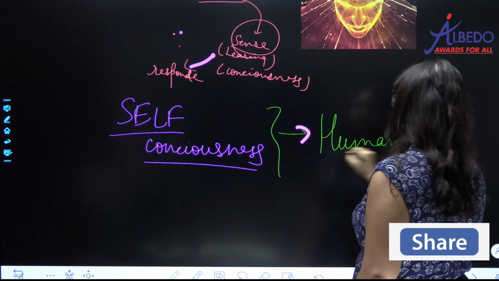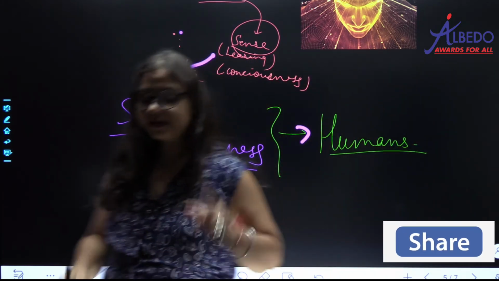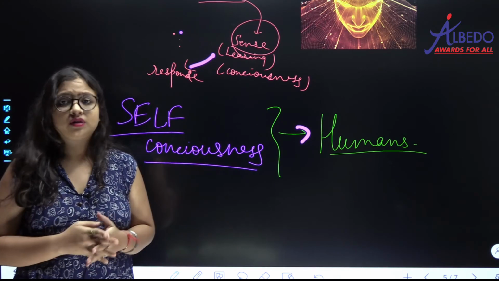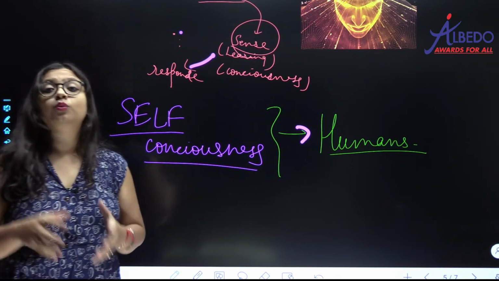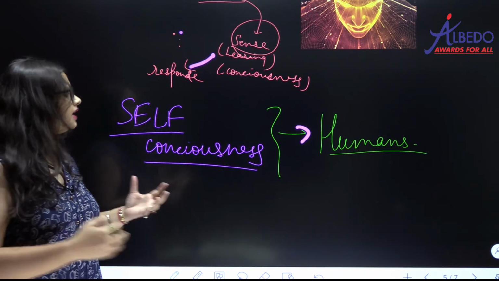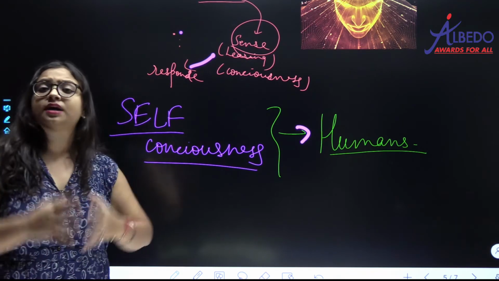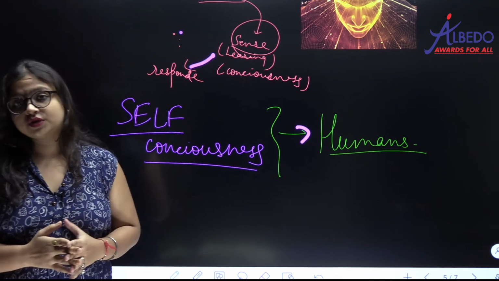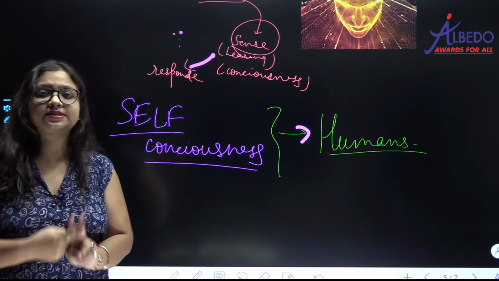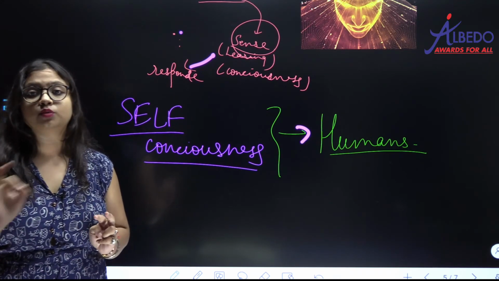Of only humans, है ना. Only humans have got self-consciousness. क्या गाय सोचेगी हम इतने मोटे हो गए? That cow will not think, but you will, है ना. Cow, tree, है ना, any animal that will not think that it has gained weight or lost weight. So we humans are the only ones who have self-consciousness. याद रखना, consciousness is present in all living organisms, but self-consciousness is present in humans only.